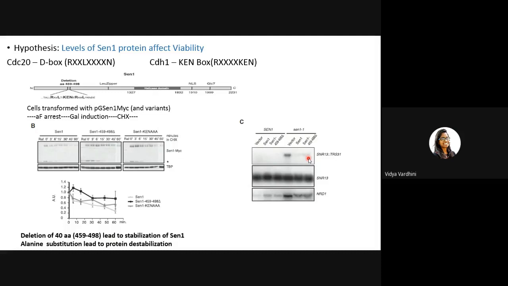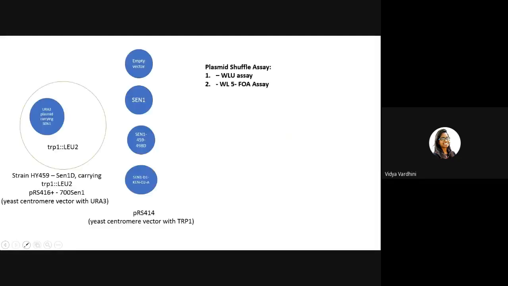It will be present. So when SEN1 is present, your transcription termination will be fine, and hence you would not see this bicistronic transcript. So yes, they concluded that this motif, 40 amino acid motif, was indeed required for degradation.